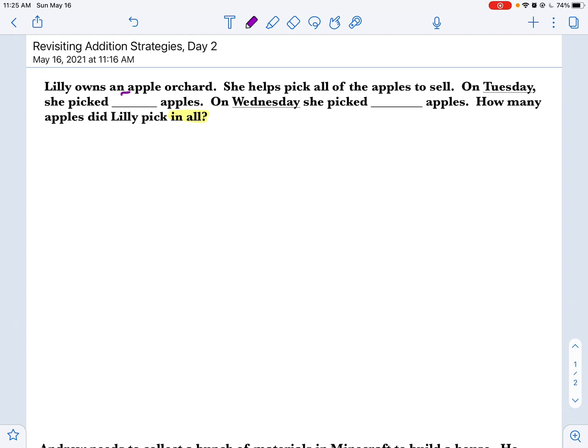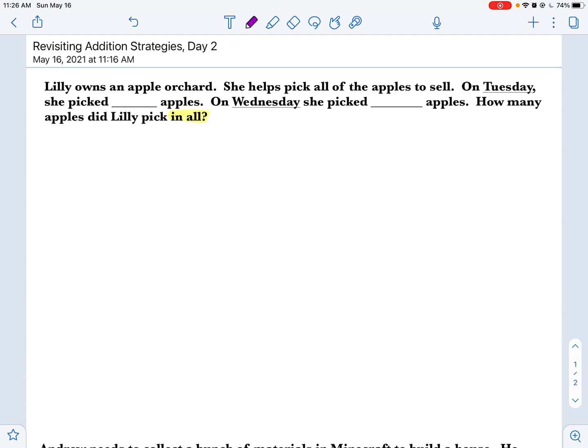Now, if you pick 5 and 3, do you think that's going to be acceptable? Yeah, no. We want to pick numbers that are going to be challenging for you, but not impossible. Okay, so I want you to think really carefully about what numbers you choose. Even if you choose something like 50 and 30, I know you guys know how to do that mentally. You shouldn't have to draw it out and show your work, so I don't want you to do that. Do not pick numbers where you already immediately know the answer without having to solve it using some strategies, okay? So you need to challenge yourself.